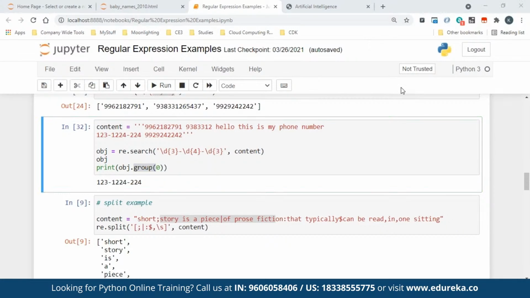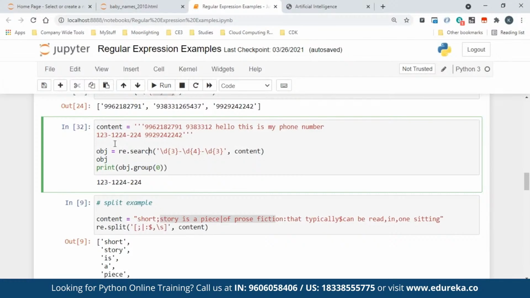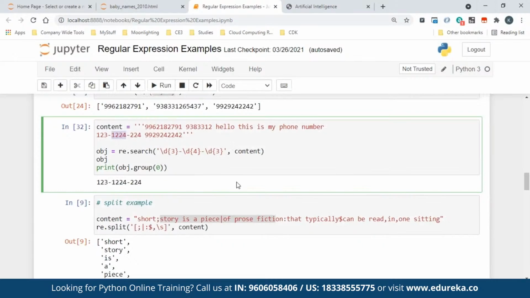Okay. What is the use of \d? \d, we already talked about it. I think you joined late. \d represents a single digit, any digit from 0 to 9. So what we are saying is any number, it could be 0, 1, 2, 3, 4, 5, 6, 7, 8, 9. That one I want to repeat 3 times. That means it will be 3 times. So it has to match this pattern. So there are some basic symbols like what I have taught here that you need to be aware of before using regular expressions in any language, not just Python. So \d just represents any of the characters from 0 to 9. That is the main use.